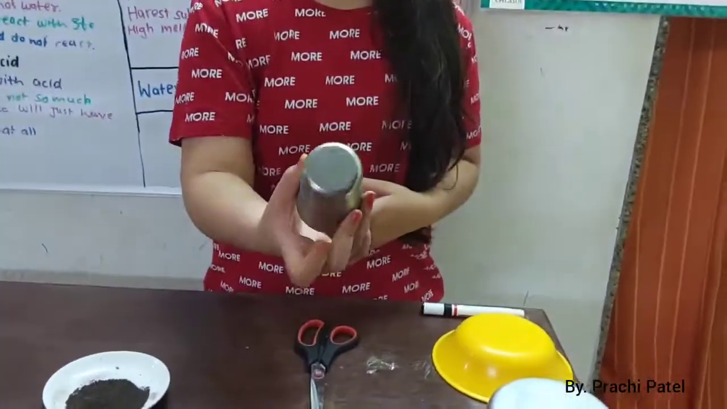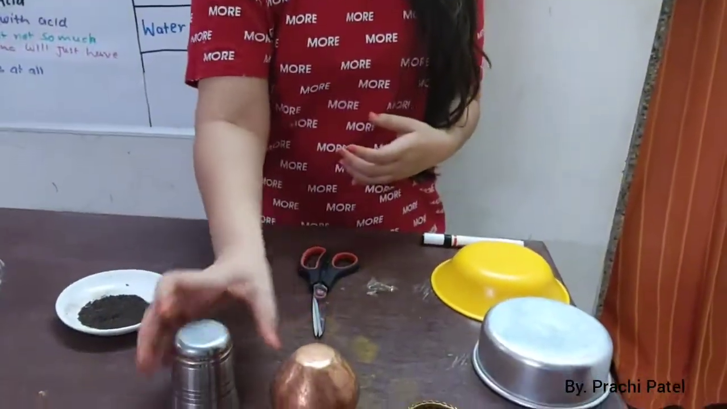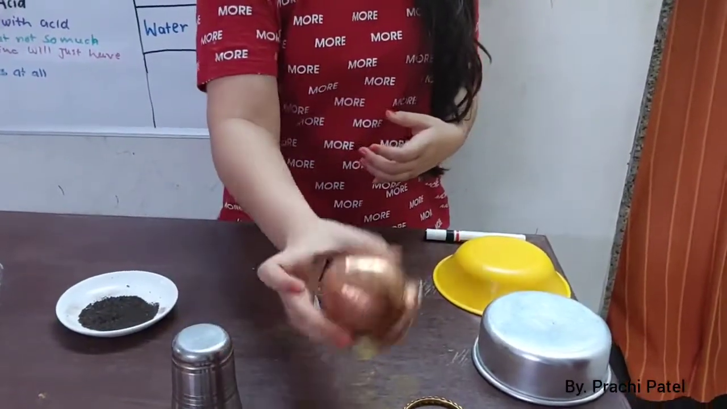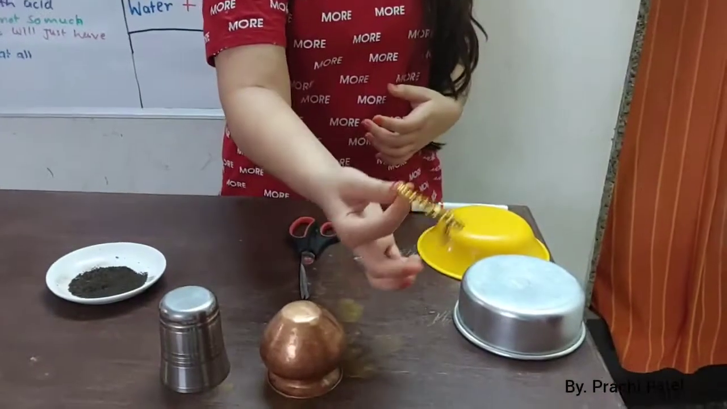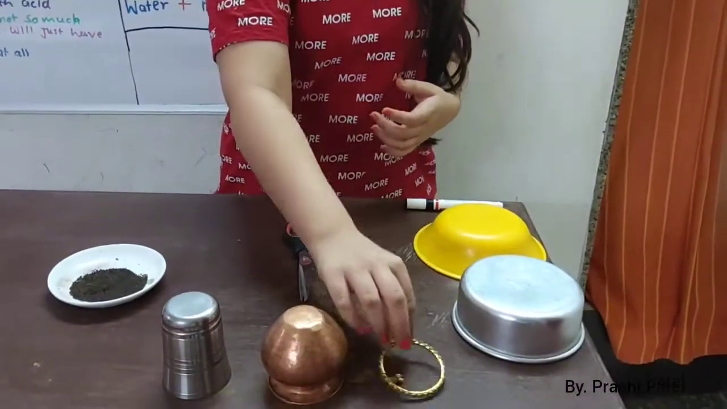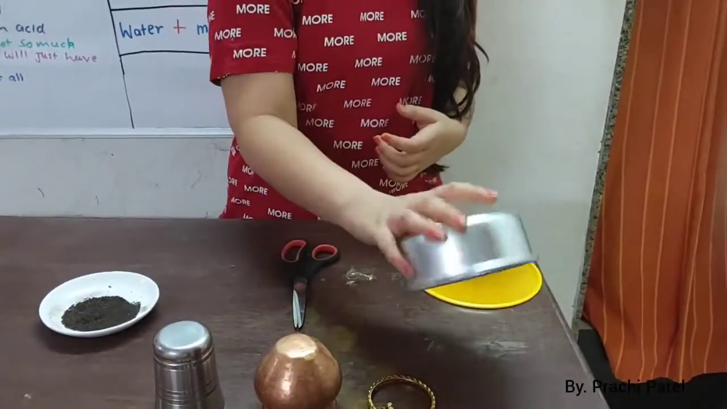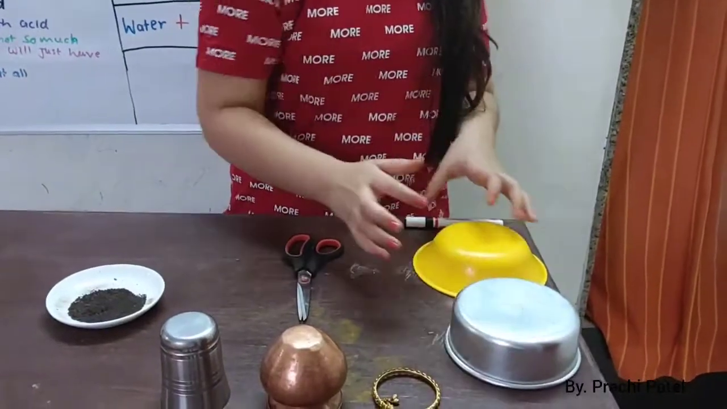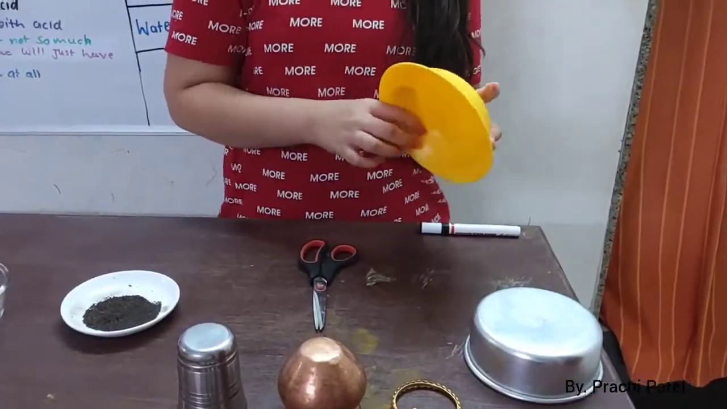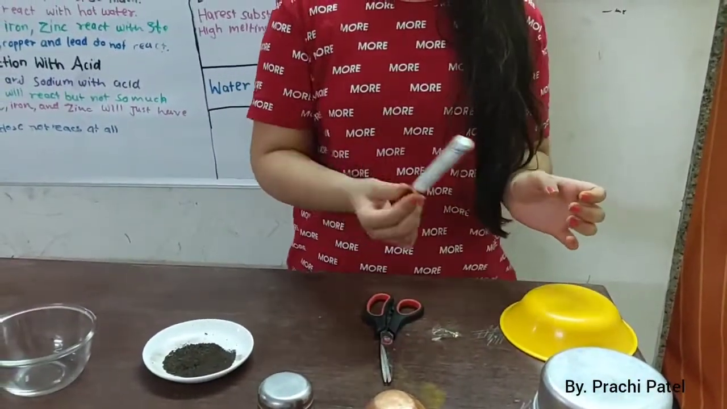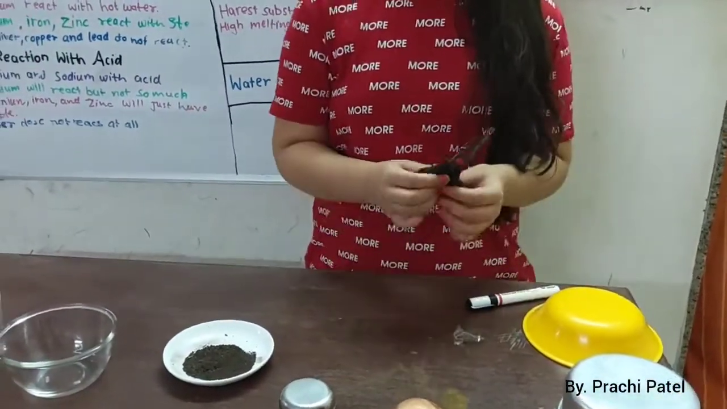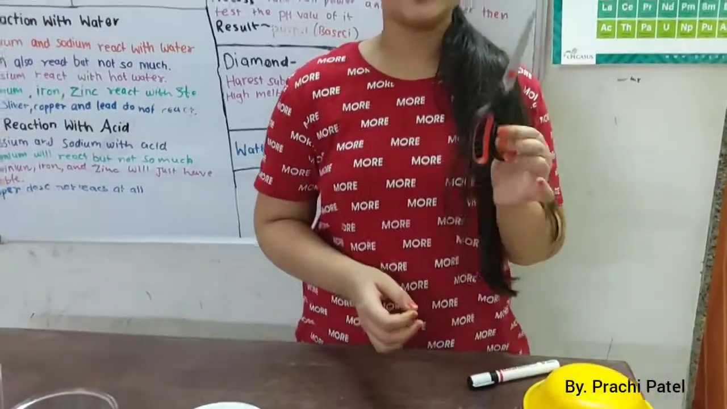This is a steel glass. Metal. This is copper, which comes in metal. This is gold, which also comes in metal. This is aluminium, which also comes in metal. This is a plastic bowl, which comes in non-metal. This is a plastic pen, which comes in non-metal. And this is a scissor, which comes in metals and non-metals both.